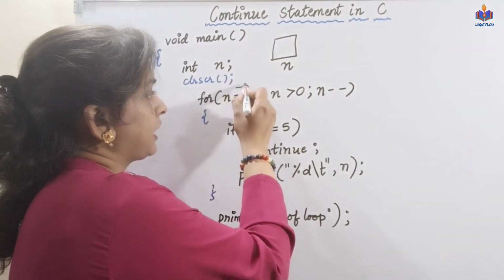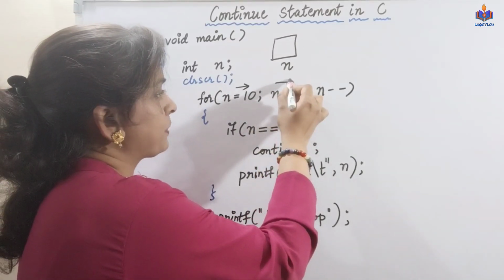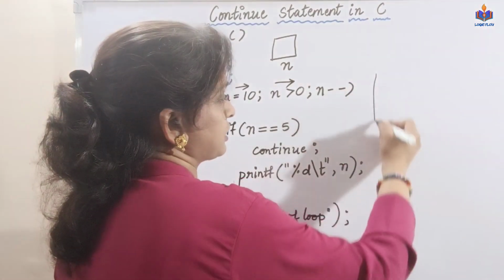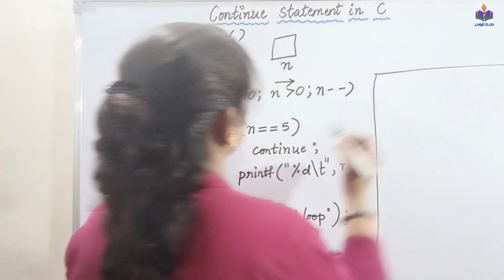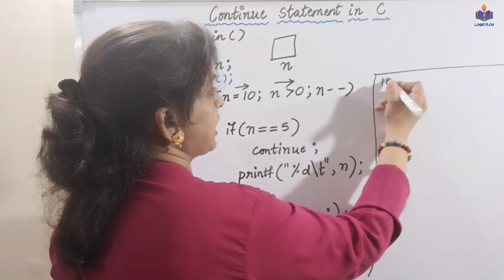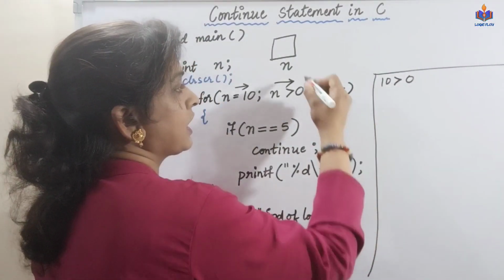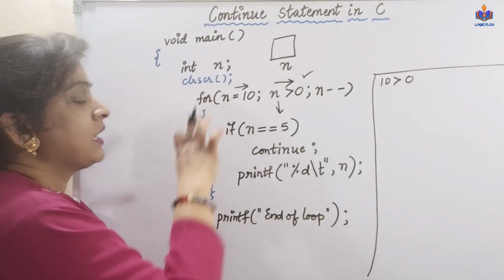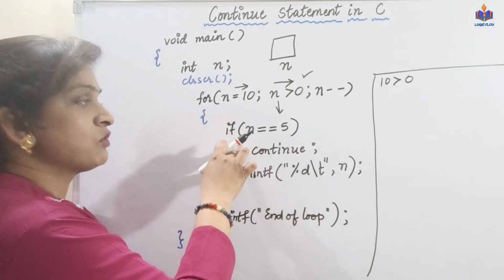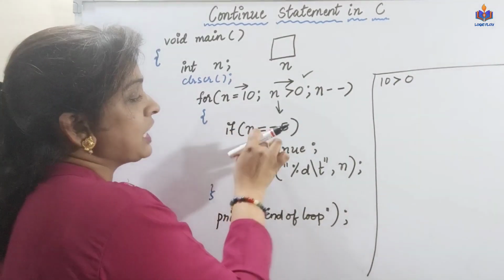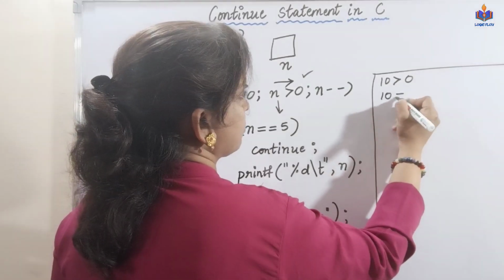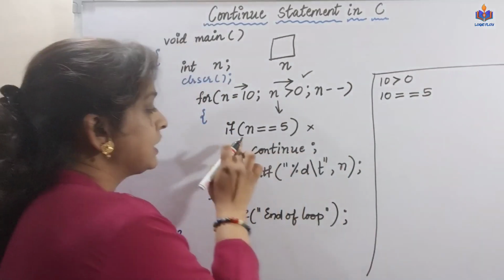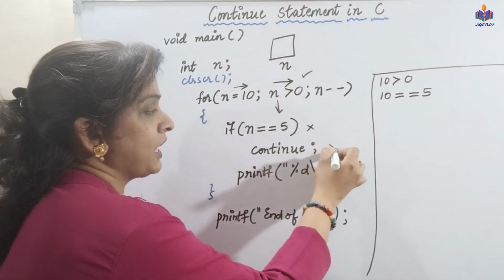n equal to 10 is the loop initialization, and the loop condition says: is 10 greater than 0? Let me write the iterations here. n equal to 10, is 10 greater than 0? Yes, the condition evaluated as true. I need to get inside this loop block. Immediately when I get inside the loop block, there is an if condition. I need to check: is n equal to 5? Is 10 equal to 5? The condition evaluates as false. So the immediate statement will not be executed.